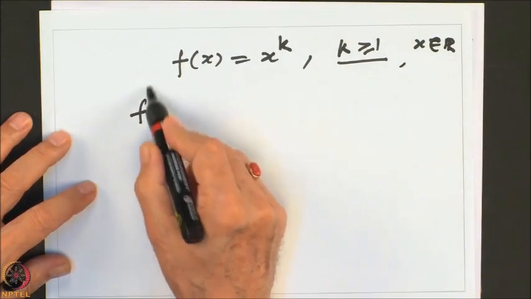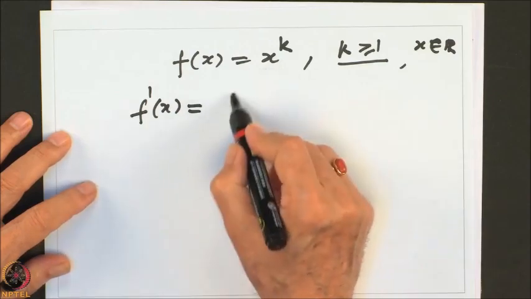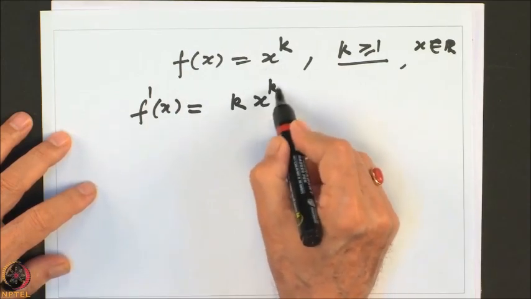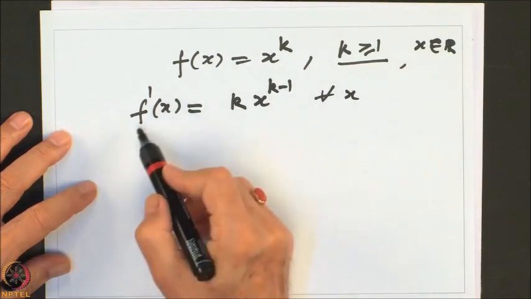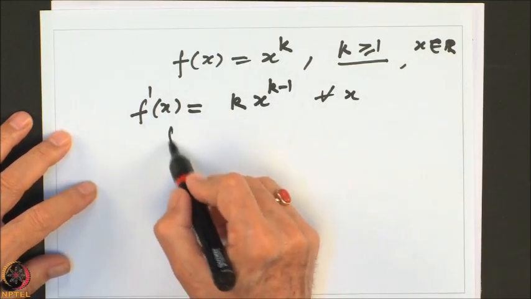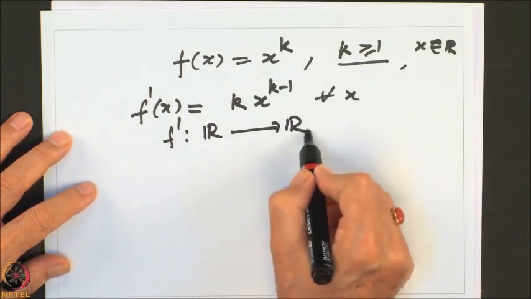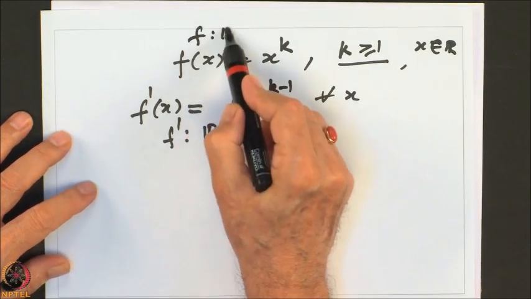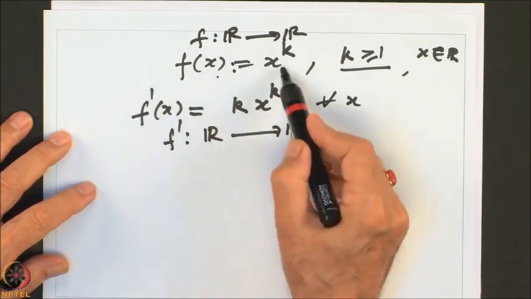From our examples of differentiation, f dash of x is equal to k times x to the power k minus 1 for every x. So, this function f dash is again a function defined from R to R. f was a function from R to R given by f of x is equal to x to the power k.